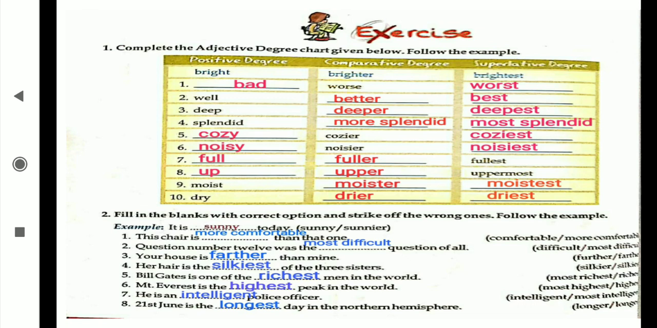Okay. Her hair is the came. That's why est form. The silkiest. Bill Gates is one of the came. That's why richest. Mount Everest is the came. That's why est, highest. He is an intelligent police. Now er is also not there, est is also not there, because than also didn't come, the also didn't come. Okay. 21st June is the longest day in the northern hemisphere. Okay, understood? Whenever than is coming, comparative form; the is coming, superlative form. And if both are not coming, then positive form of the adjective.